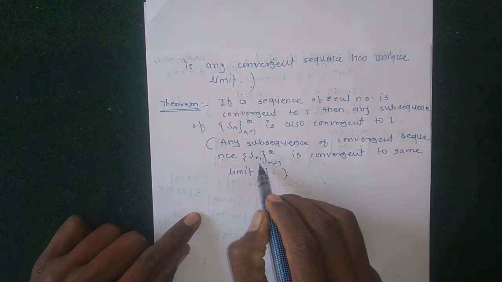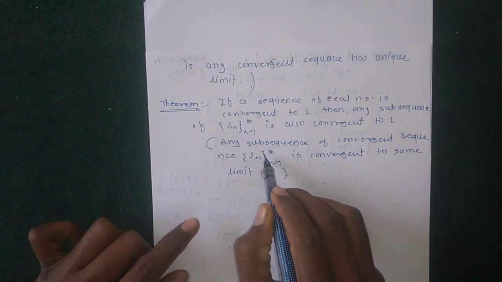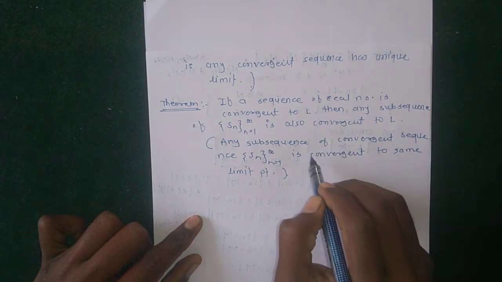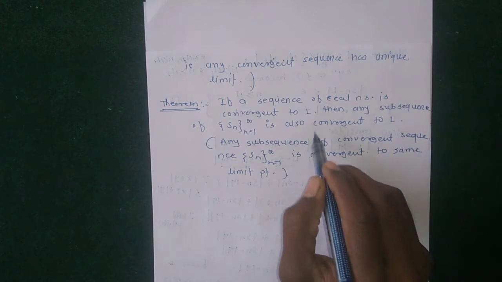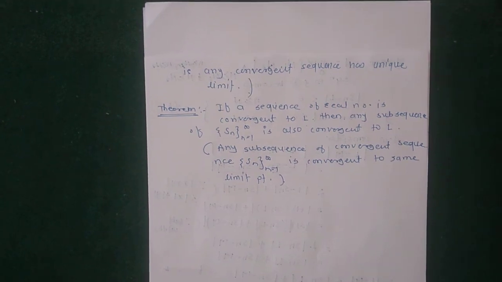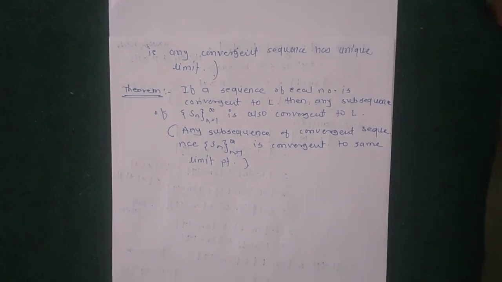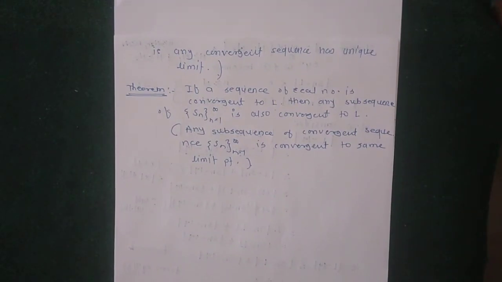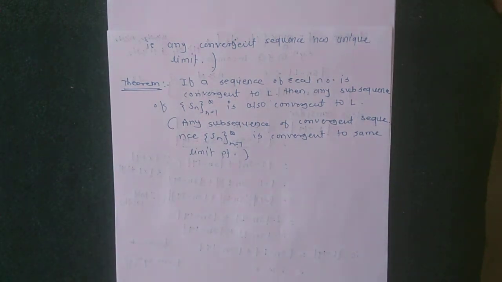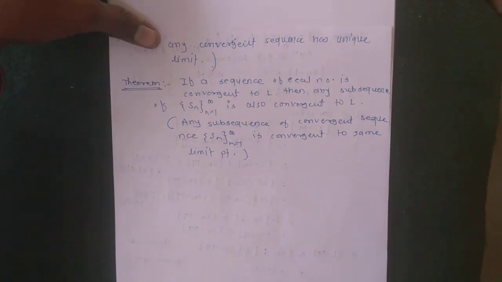This means that if the sequence Sn is convergent to L, then its subsequence is also convergent to L. This statement says that if a sequence is convergent to L, then its subsequences are also convergent to the same limit point.